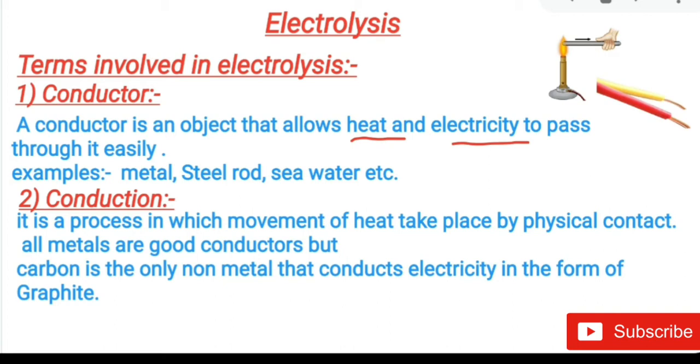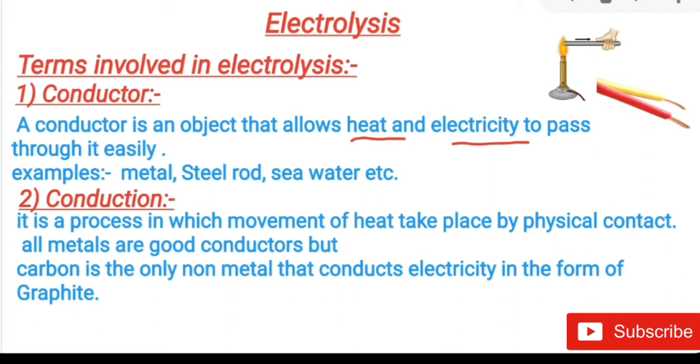If we heat a metal rod, with one end of the rod in the burner, we feel heat at the other end, because heat energy transfers from one end of the metal rod to the other end. Metal is a good conductor of heat energy. Like this, in our house the electric current passes through the copper wire. So, metal is a good conductor of heat and electricity.